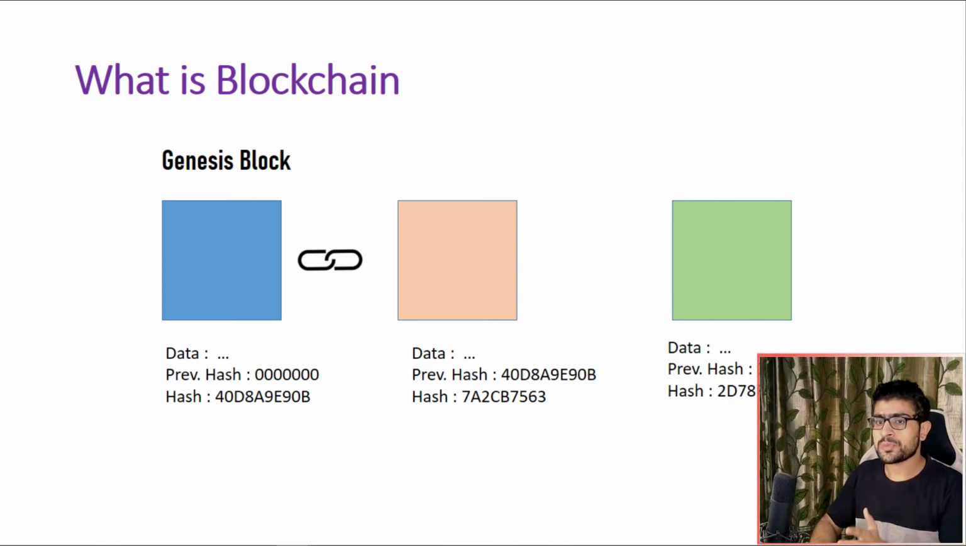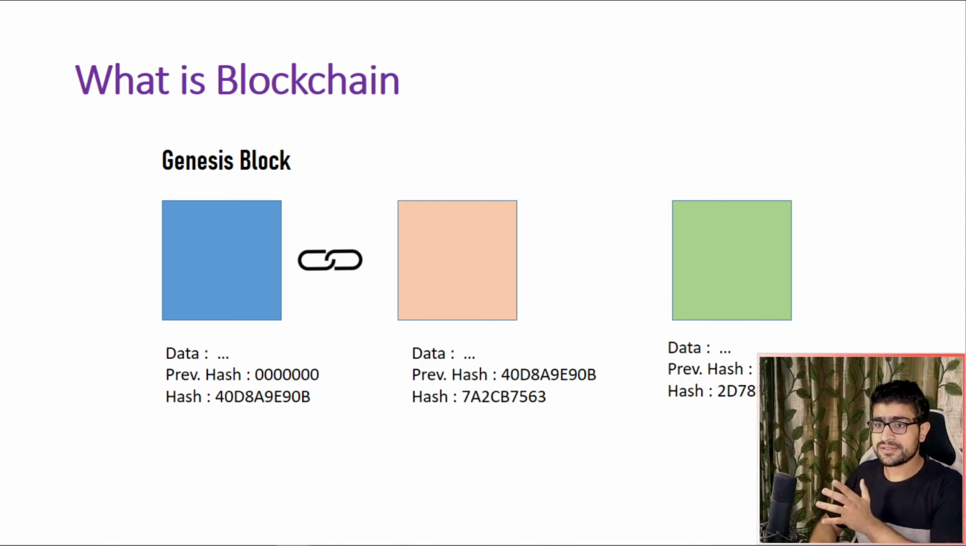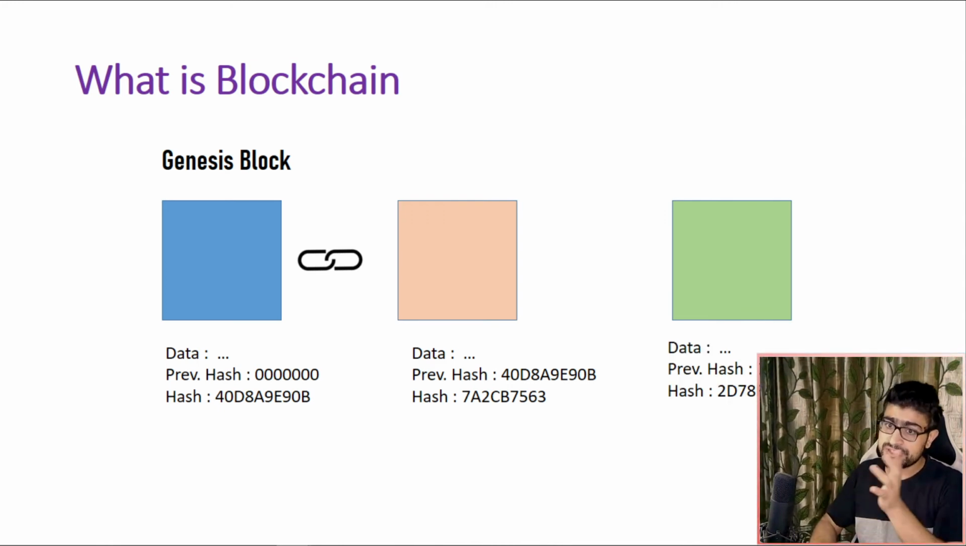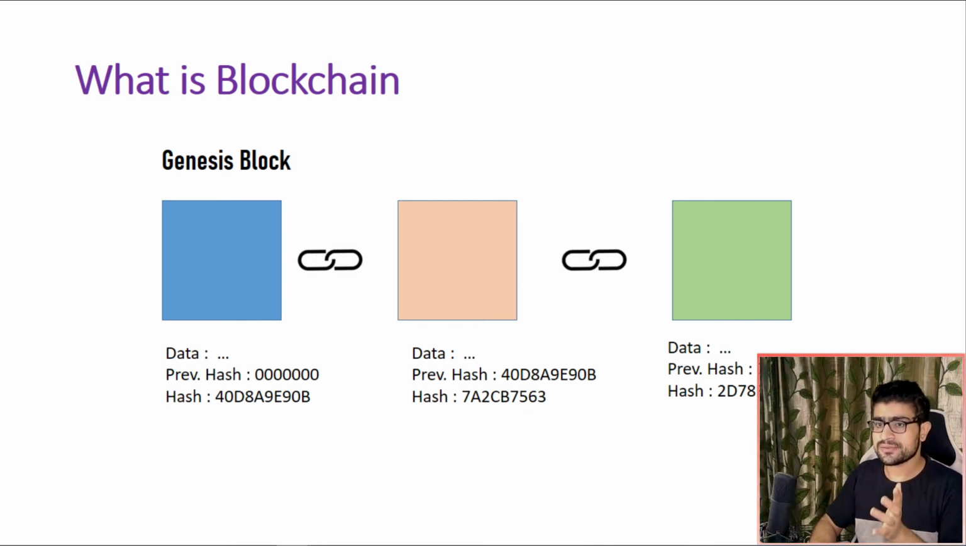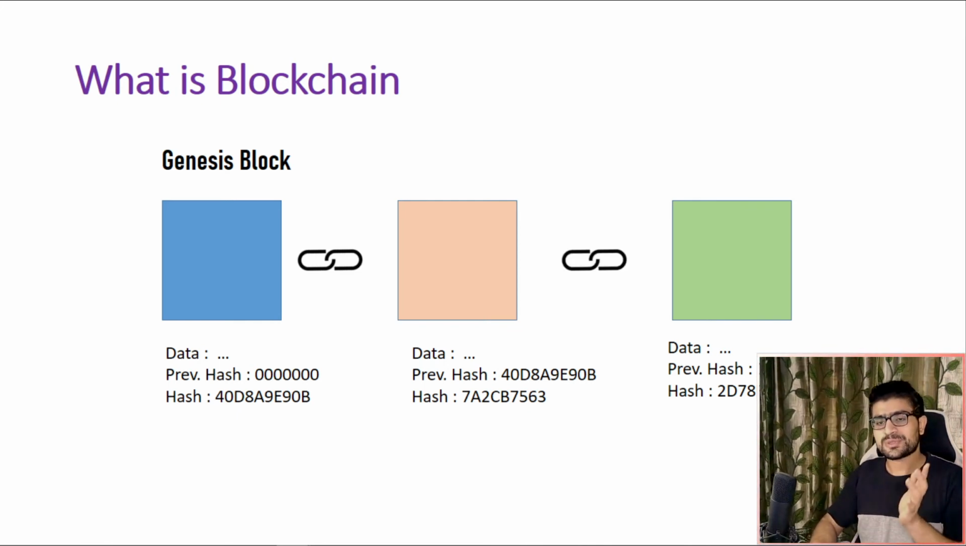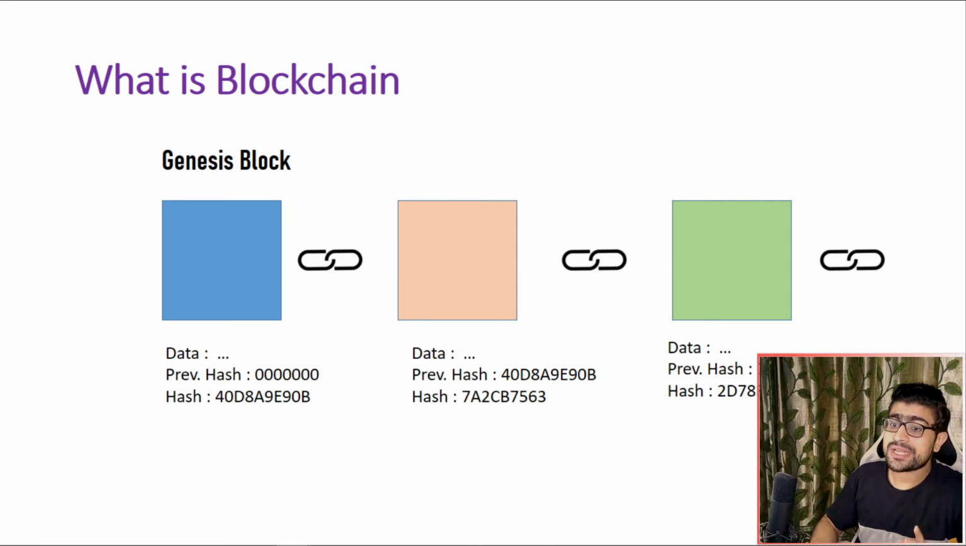If we want to add a new block, the same procedure will go on. We will create a new block with its data, the previous hash of that block will be the same as the previous block's hash value, and we're going to connect those. So this is blockchain at a very high level.